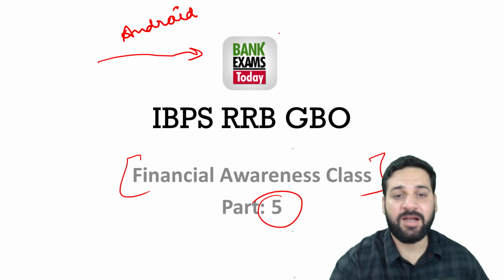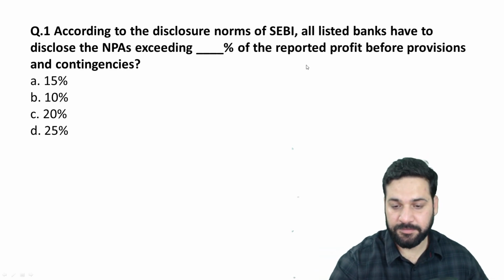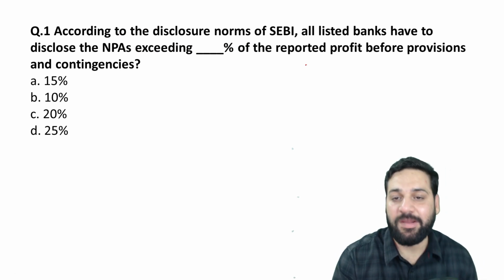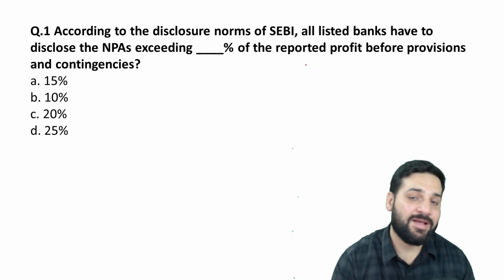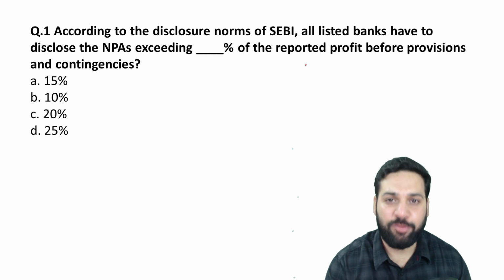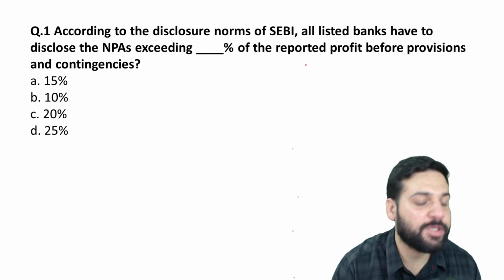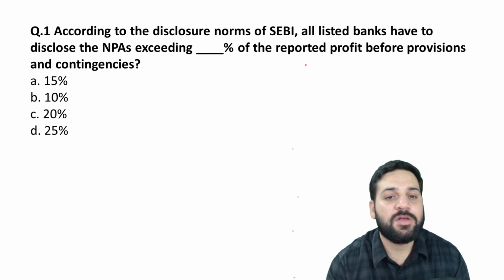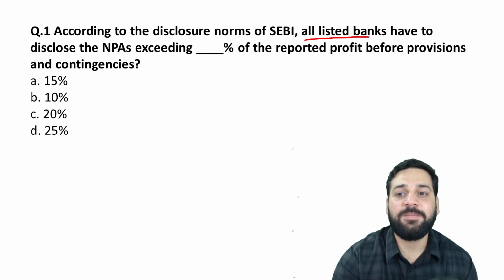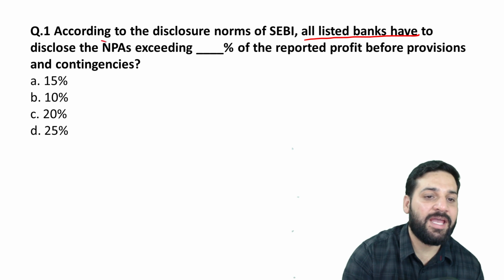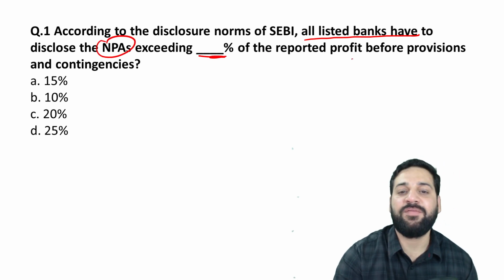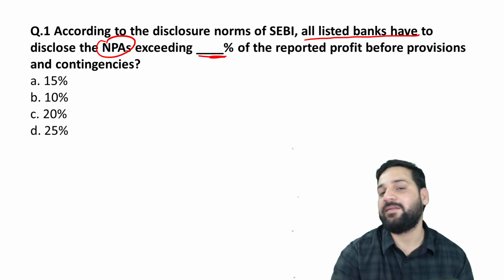Anyway, let's start with question number 1. According to the disclosure norms of SEBI, this is an update from the 16th of July 2019, latest circular. According to the disclosure norms of SEBI, all listed banks have to disclose the NPAs exceeding how much of the reported profit before provision and contingencies.